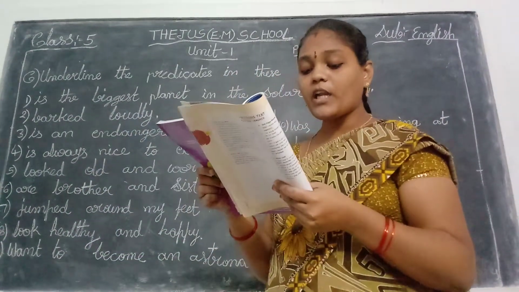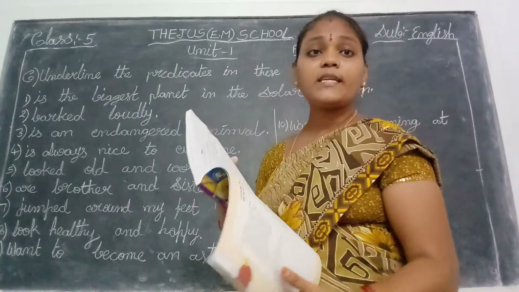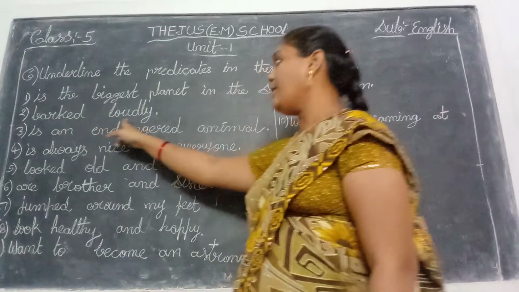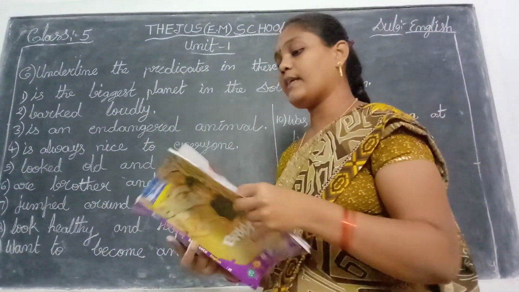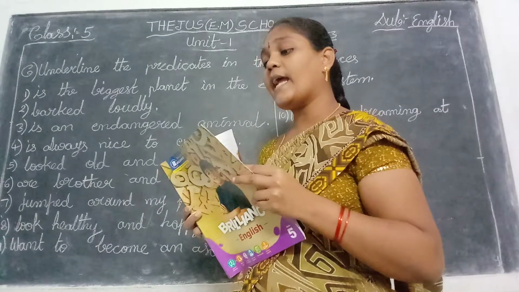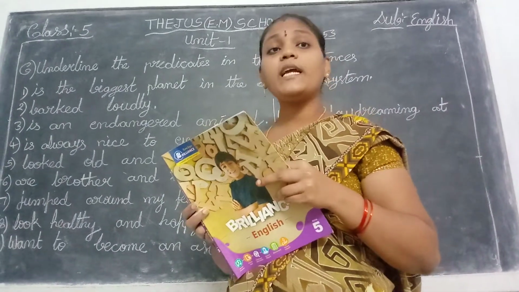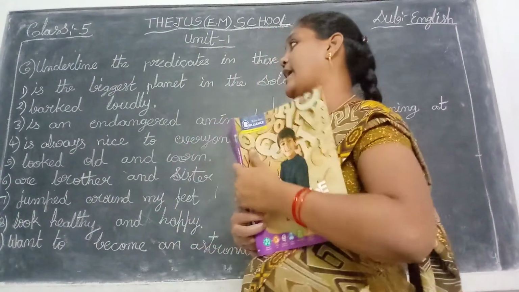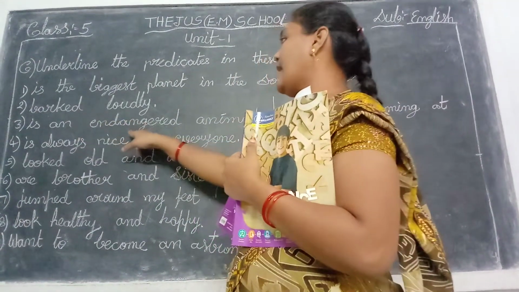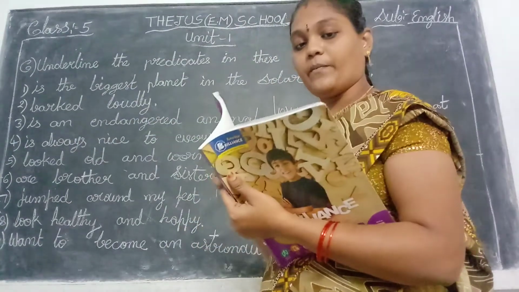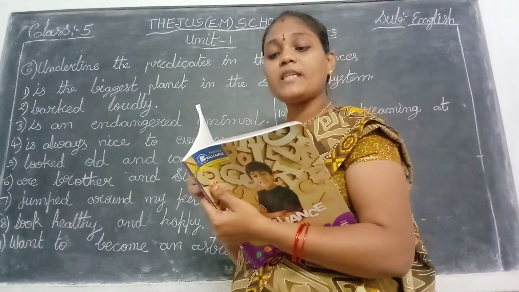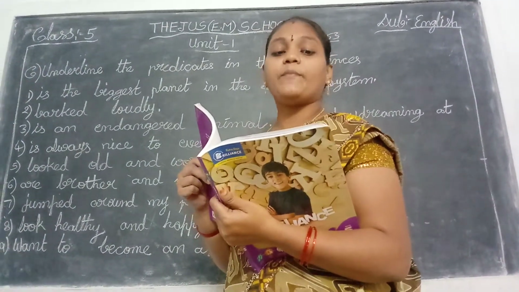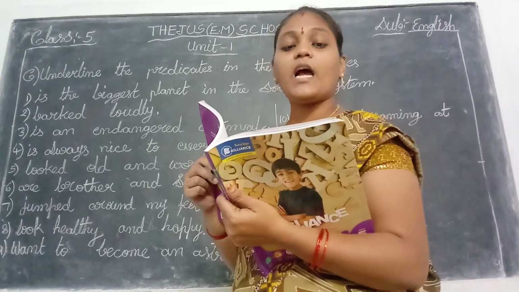See the second one. The dogs barked loudly. In this, the dogs is the subject. Barked loudly is the predicate. So you underline barked loudly. Okay. Next one. The tiger is an endangered animal. So the tiger is the subject. The remaining, is an endangered animal, is the predicate. You underline that one. Next, Rian is always nice to everyone. So in this sentence, the name Rian is the subject. The remaining, always nice to everyone, is the predicate.